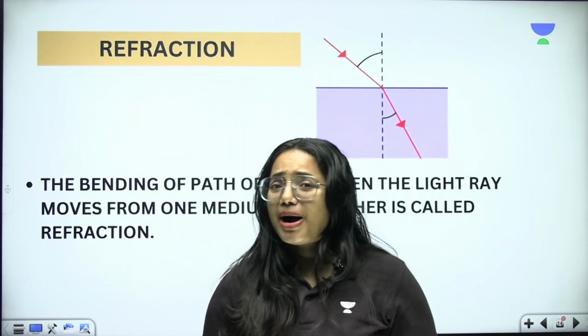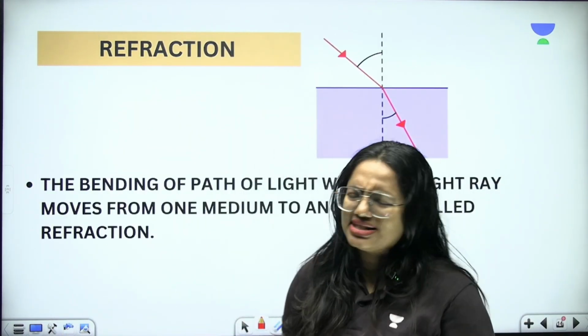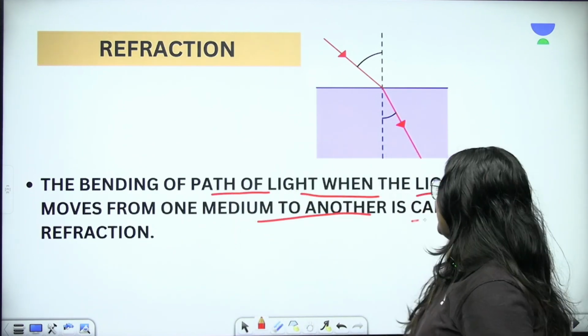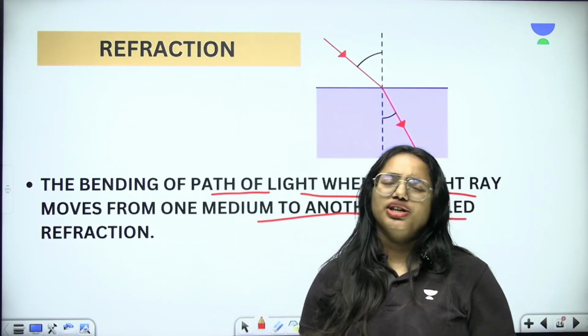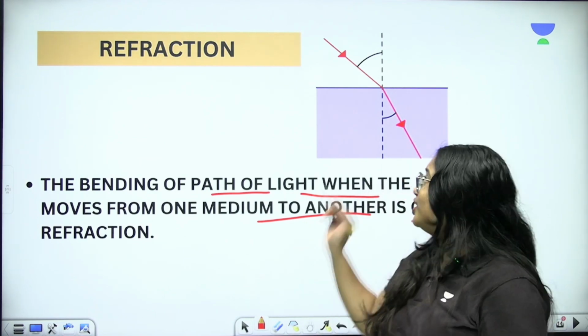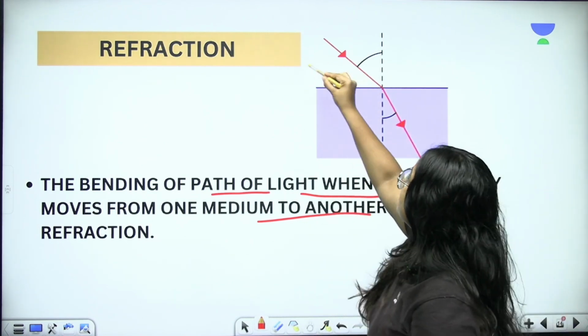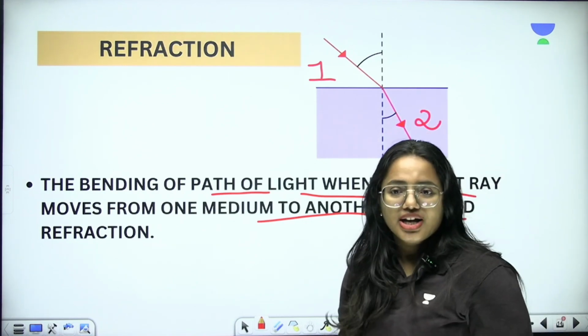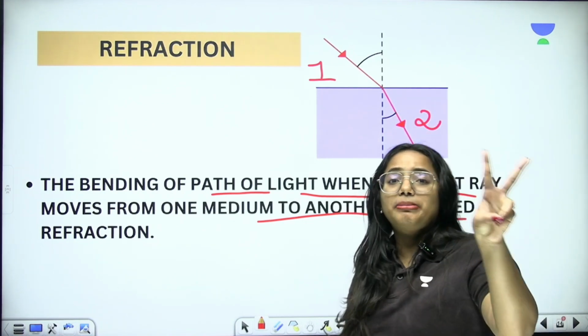Now we are going to talk about refraction. Very simple. The bending of the path of light when the light ray moves from one medium to another can be called refraction. For that we need to consider two media. This is medium number 1 and this is medium number 2. So we have considered two different media here.